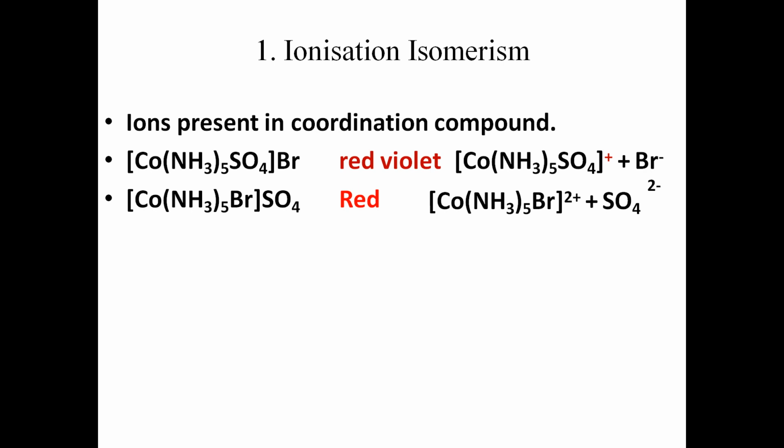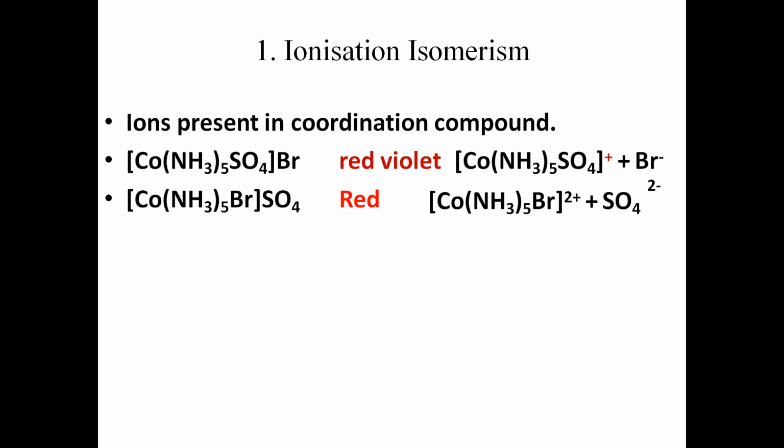First is ionization isomerism. In this type of isomerism, the difference arises from the interchange of groups within or outside the coordination sphere. Therefore, these isomers give different ions in solution. Thus, ionization isomers are compounds which have the same molecular formula but give different ions in solution.